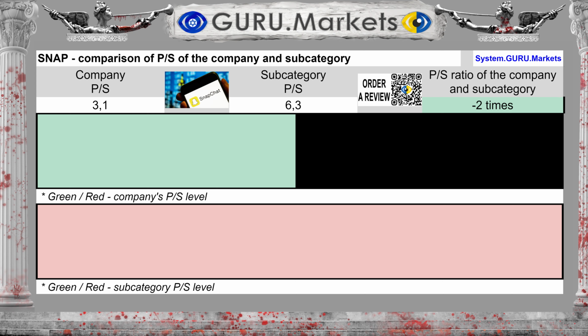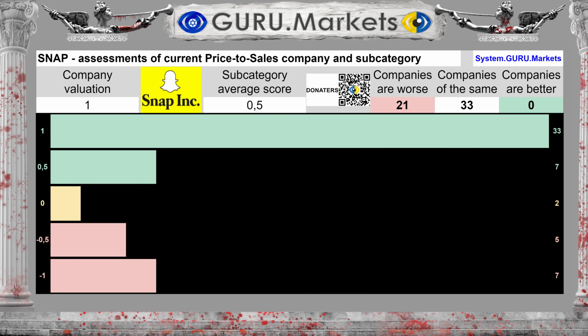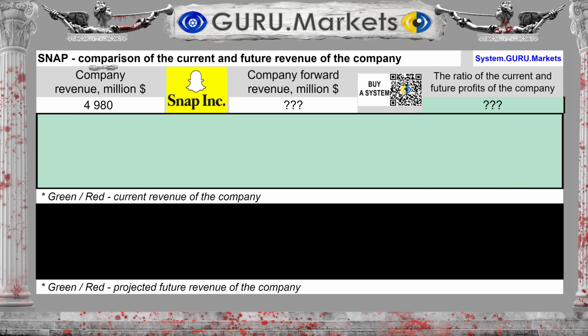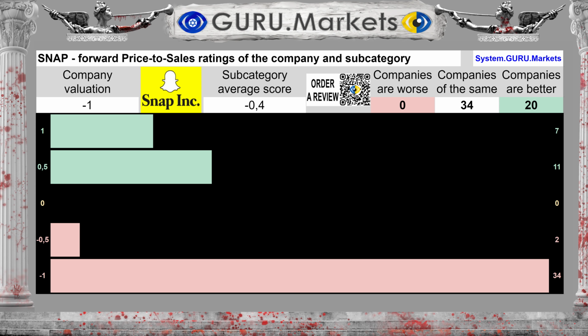The ratio of company value to revenue is 3.1. The average for the subcategory is 6.3, which is 51% lower than for the subcategory. Evaluation of the company's market price to revenue ratio in comparison with indicators in the subcategory: good, 1 point. Revenue for the last 12 months was $4,980 million. Forecasted revenue for the coming 12 months is unknown. This is extremely negative for the company's prospects. An assessment of projected future sales volumes in comparison with the indicators of subcategory companies: